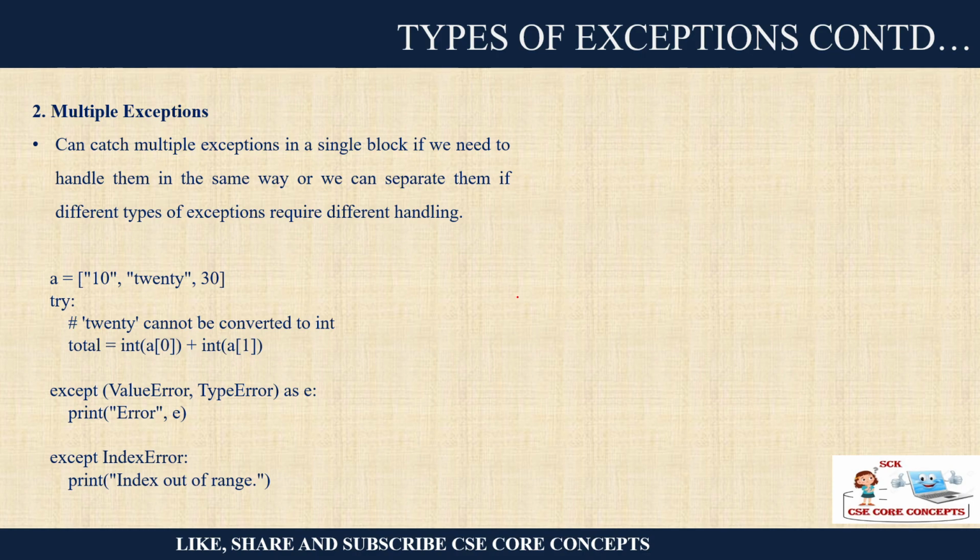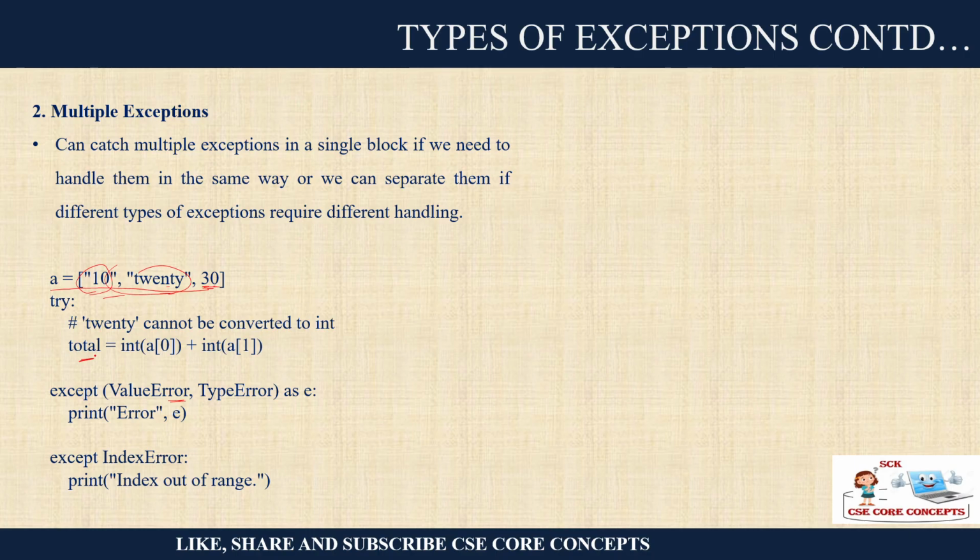Then I can have multiple exceptions. Just now I showed you one example where we can have multiple exceptions. I can show you. See, what I have done here is declare a list like 10, 20, 30. So I have different types of values. Now this is a string and this is an integer. So 20 cannot be converted into an integer.